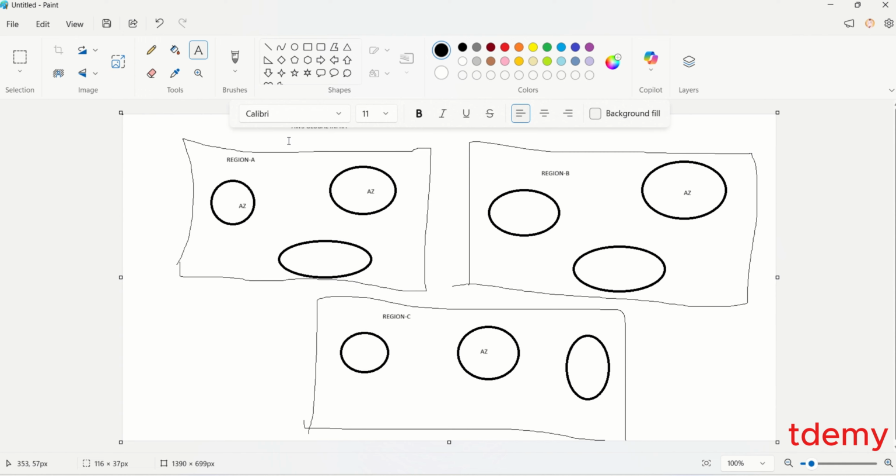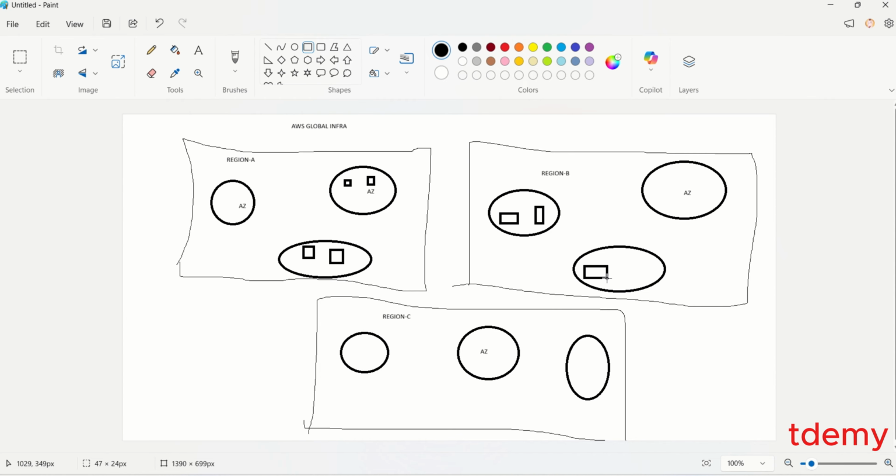Now, what did they decide to do? A data center is connected to a super fast internet connection, so we can access the resources over the internet, and that is what is known as cloud computing. So an availability zone is made up of at least two data centers. I'm going to use these squares like data centers. So an availability zone is made up of at least two data centers, as you can see here.